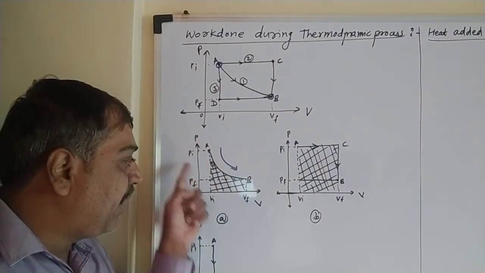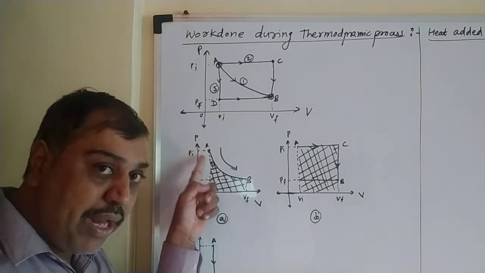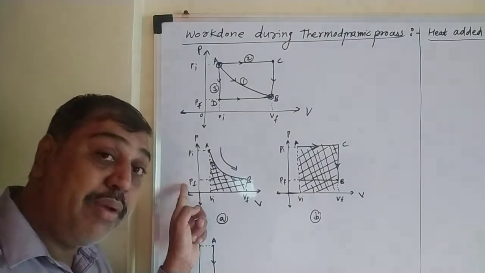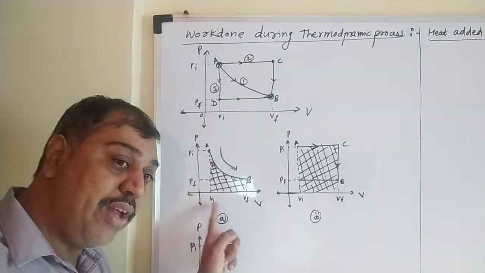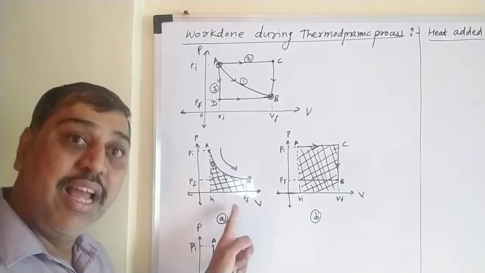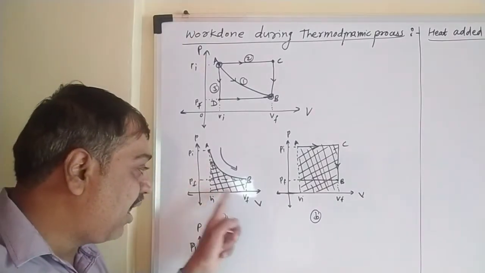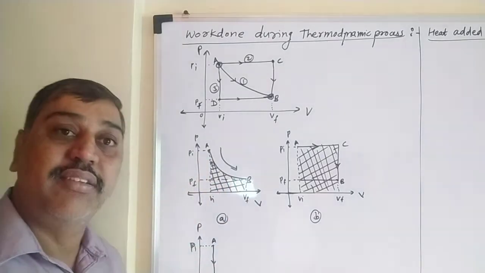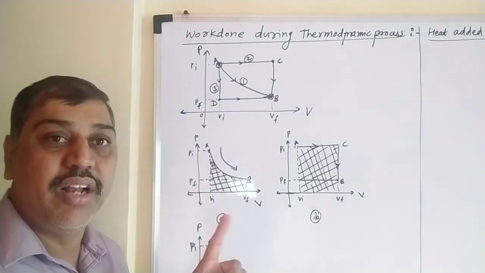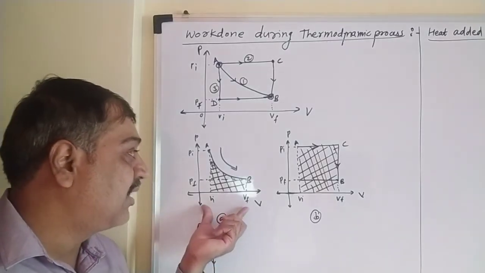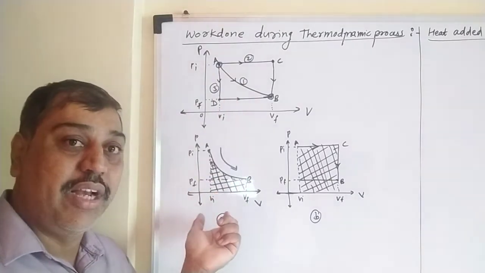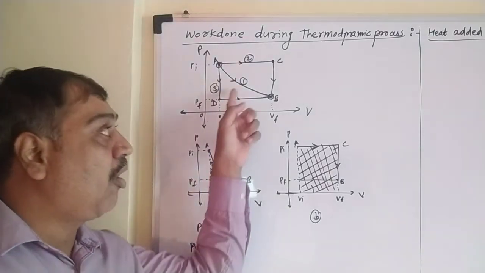Pressure decreases from Pi to Pf when we move from A to B. At the same time, volume increases from Vi to Vf. That means there is an expansion of the gas, and this shaded region under this curve is nothing but the value of the integral. The value of the integral means the work done required to expand this gas along path 1. For this thermodynamic process, work done required is given by this shaded area along path 1.